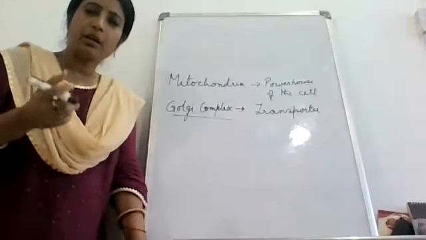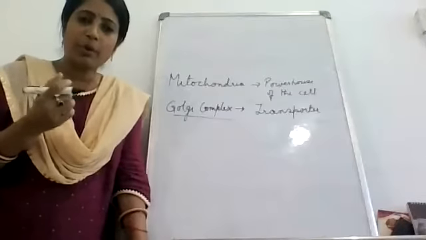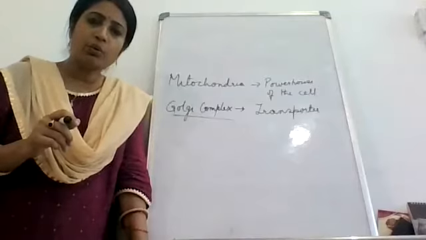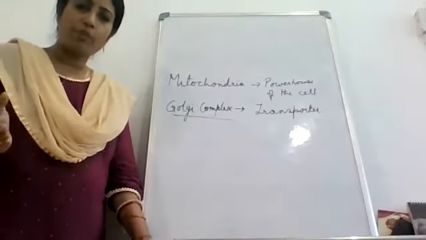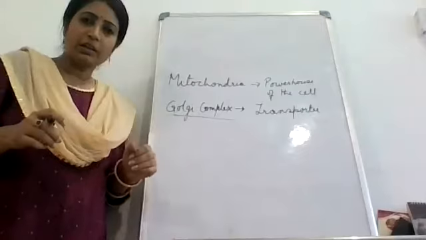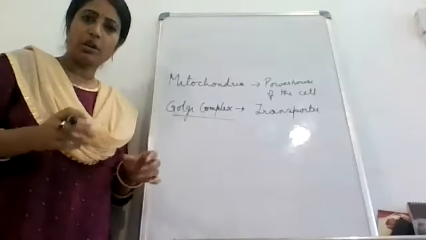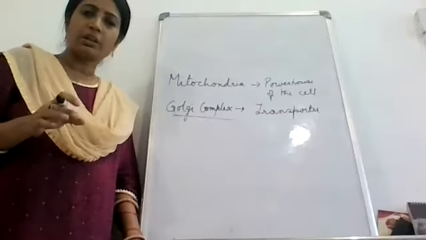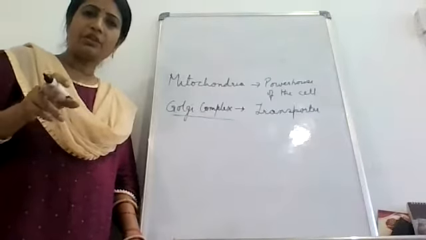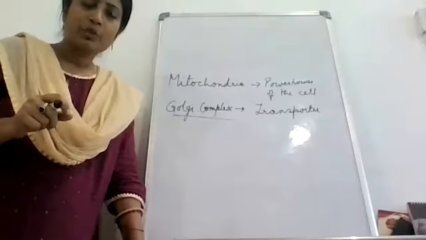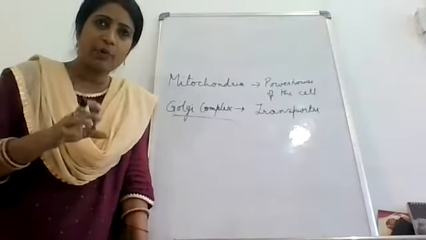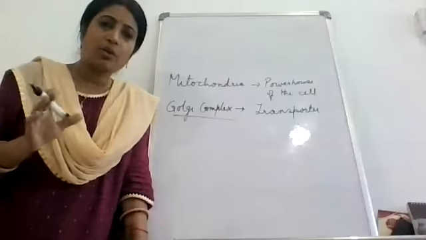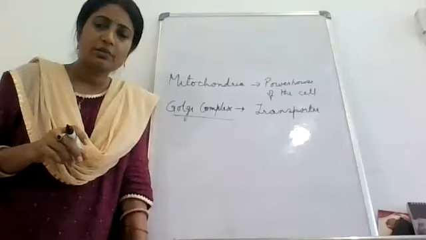So a time will come when the energy given by the mitochondria has been exhausted. So what will the Golgi complex do? It will transport energy from the other cell organelles present in our body, that is mitochondria, to that part of the body, that is, to the tongue. It works like a transporter, deciding where the energy has to go. Like a post office: letters reach there from everywhere, and from there they are dispatched, deciding whom to send where. So the Golgi complex is just like what? A post office. Okay, class?